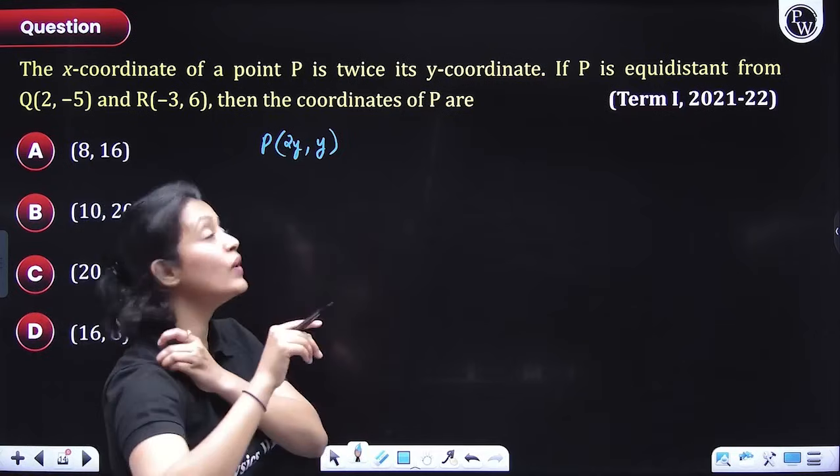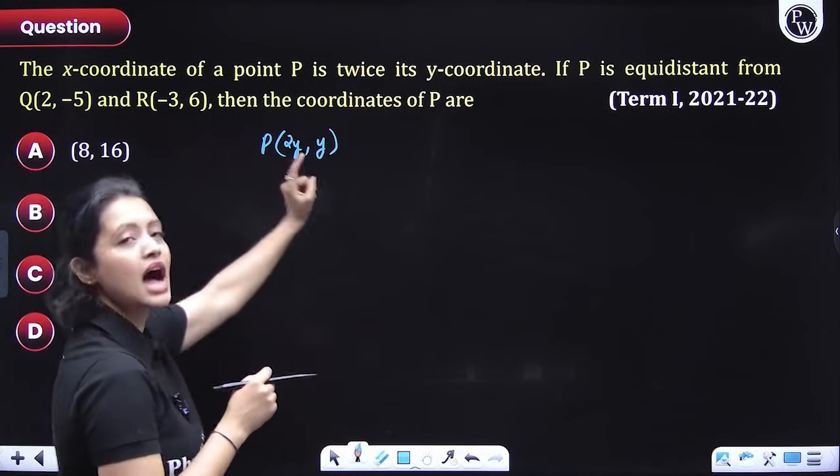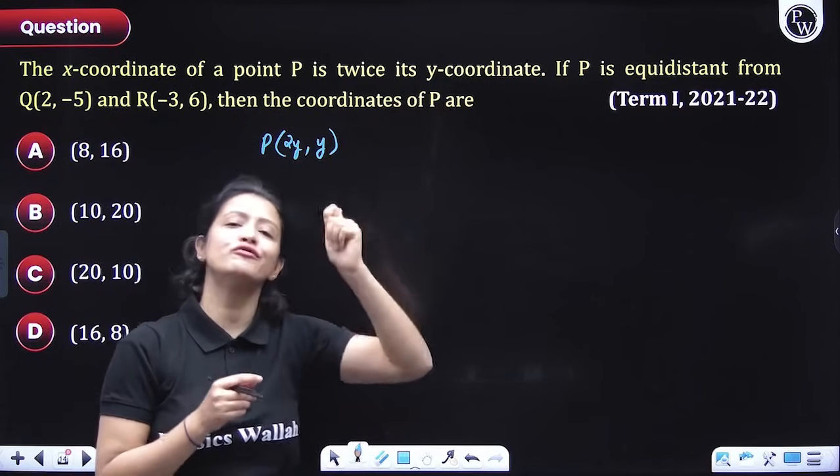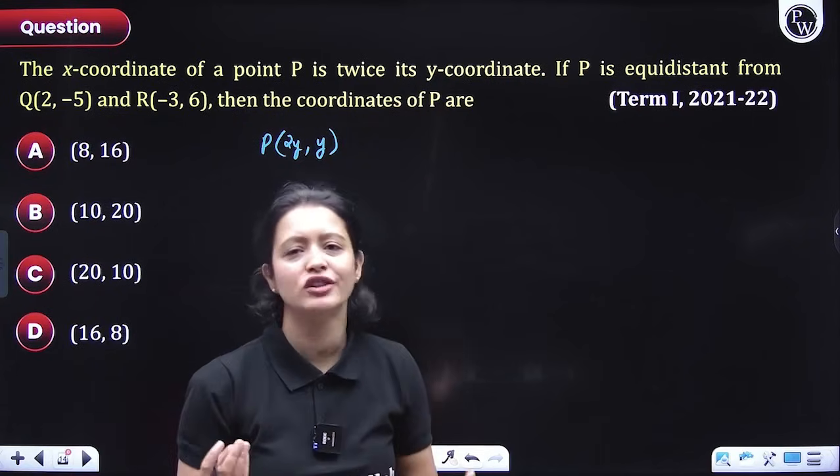P is equidistant from Q and R, whose coordinates are given. Then we have to figure out the coordinates of P. So to figure out the coordinates of P, you just have to figure out the value of y.